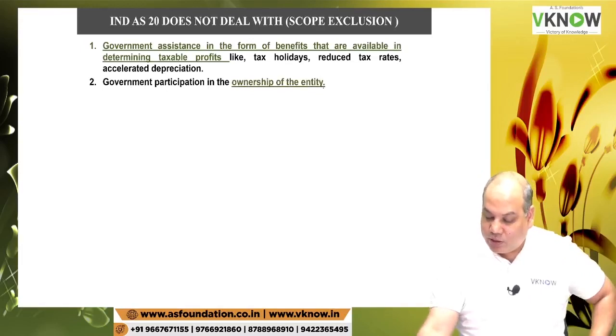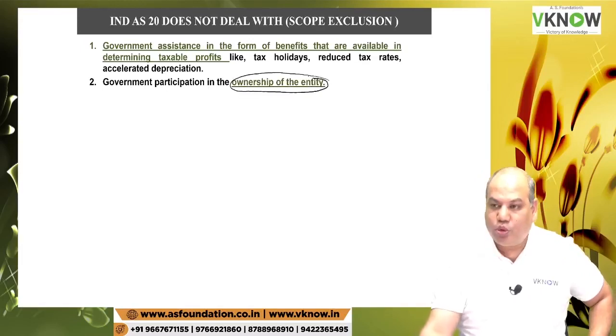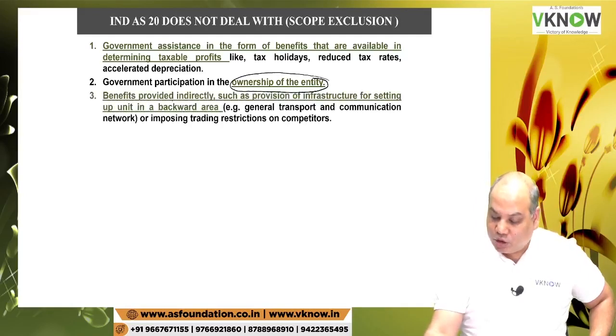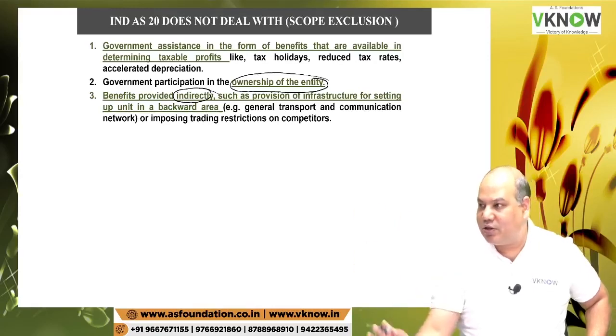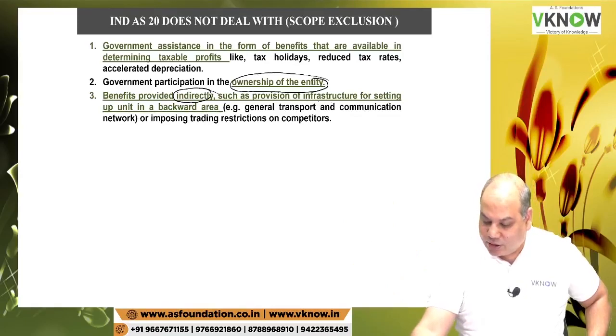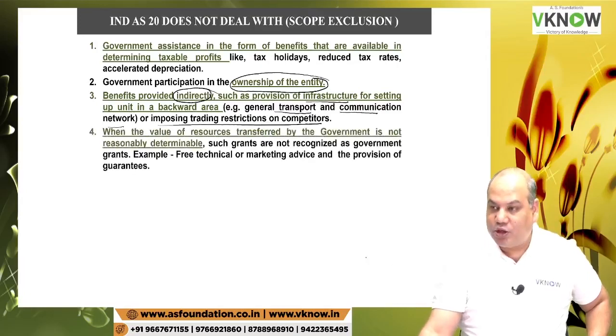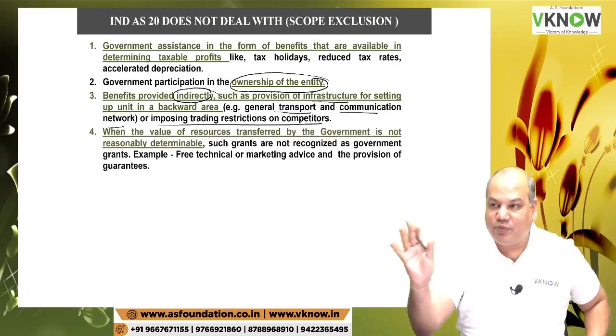If the government is owner of an entity, it is holding share capital of a company, it is not in the scope of this standard. If the government provides benefits indirectly, that is, it will help in general all the enterprises already discussed, like infrastructure for backward area, general transport communication network, imposing trading restriction. So general will not be covered, specific will be covered.